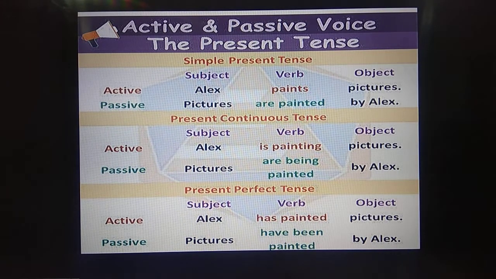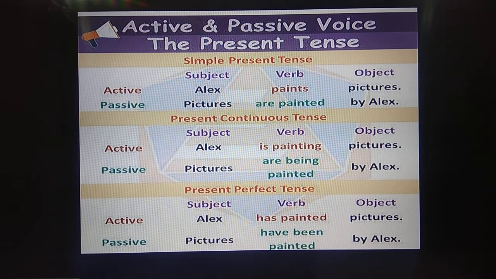For simple present tense, here in the active voice you can see paints. So it is the main verb. And when it is converted into passive voice, you have to write the verb be form plus past participle. Be form, here it is are. Two options, is and are. Here it is are because the subject is plural form. So pictures are painted by Alex.